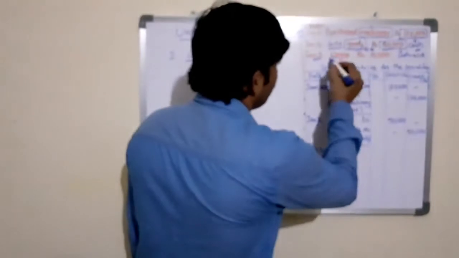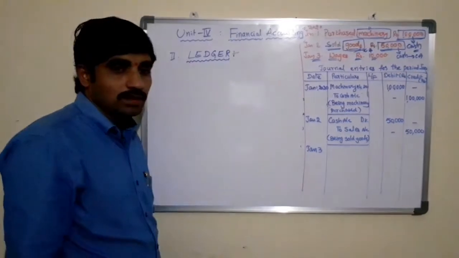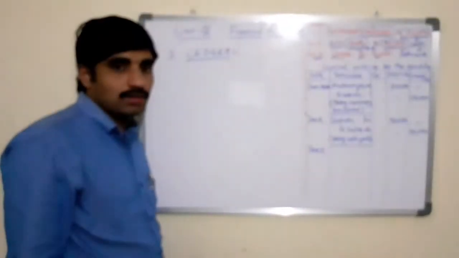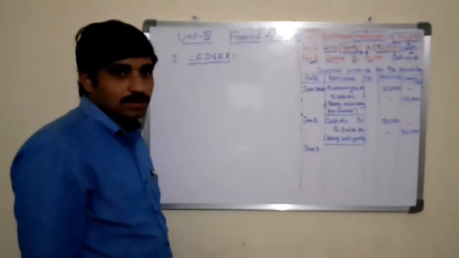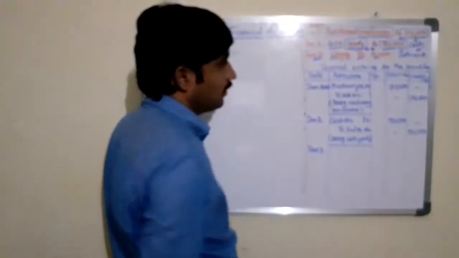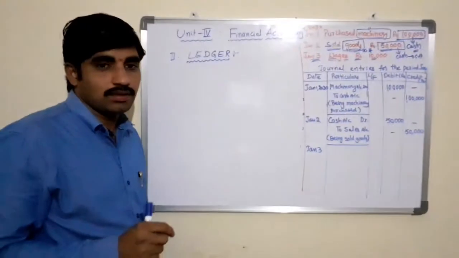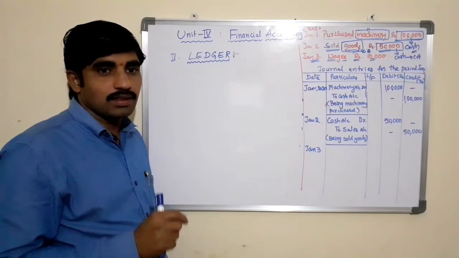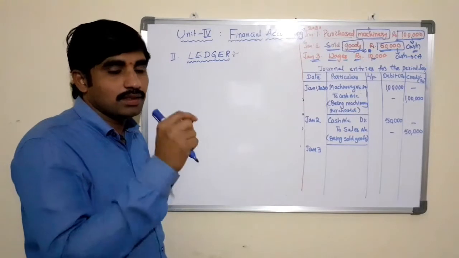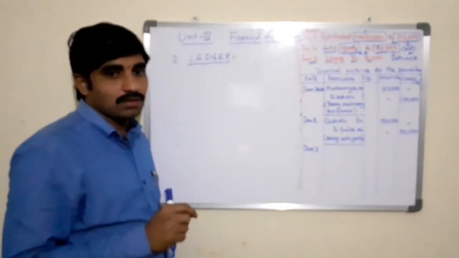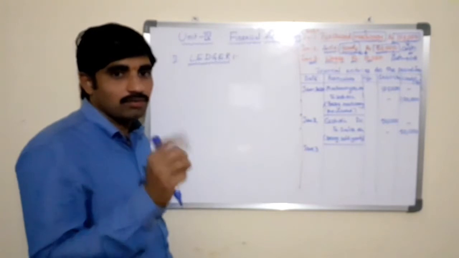Then the entry is wages rupees 10,000. See, there is no name of a person, hence it is not relating to the personal account, and there is no name of an asset, so it is not relating to a fixed asset. But wages is the nature of expenditure. When there is an item relating to expenditure, that is relating to the nominal account. There are three accounts, right? Personal account, real account and nominal account.